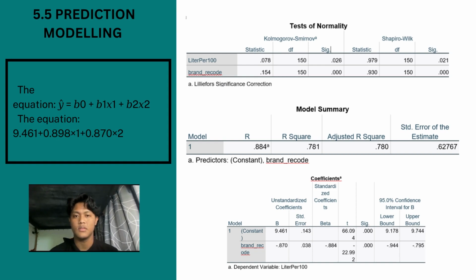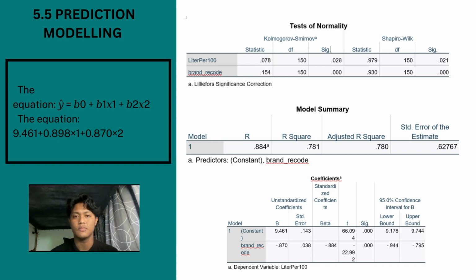So the table of the test of normality shows that the Shapiro-Wilk test of normality on the residual gives a p-value of 0.21, which is more than 0.05. Thus, the assumption of normality holds, and liter per 100 has a moderate to strong correlation.